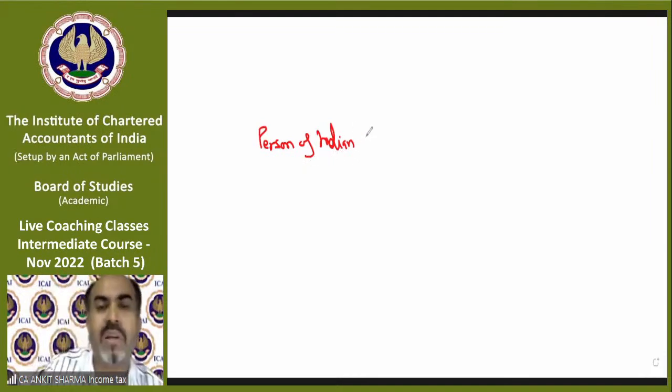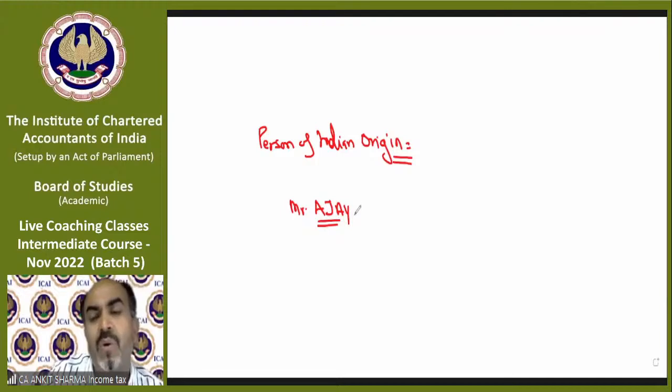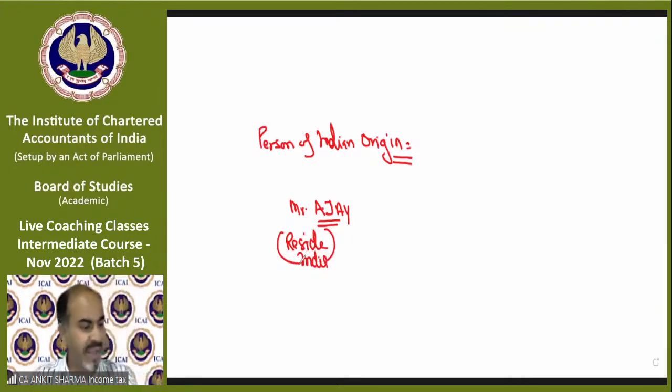Okay, so person of Indian origin. What does it mean? For example, say Mr. Ajay resides in India, and we need to find out whether he is a person of Indian origin or not.